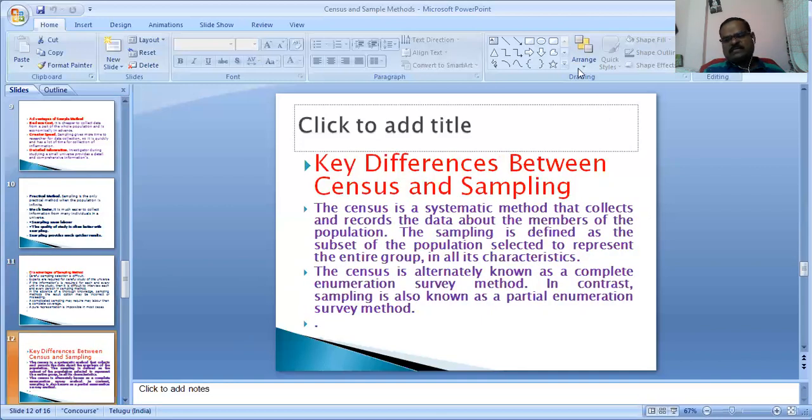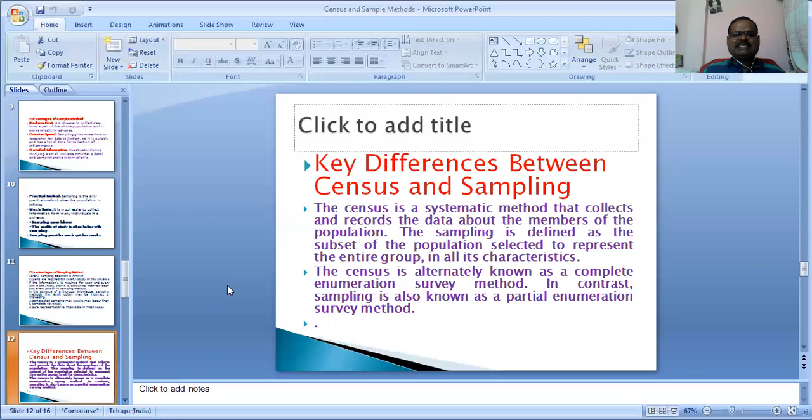Now we will discuss the main difference between the census method and the sampling method. What are the main differences? Census method and sample method.